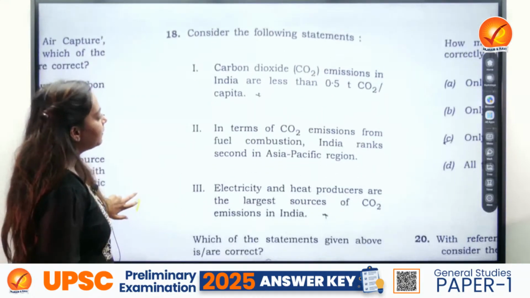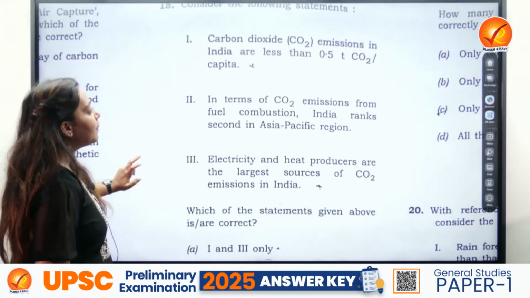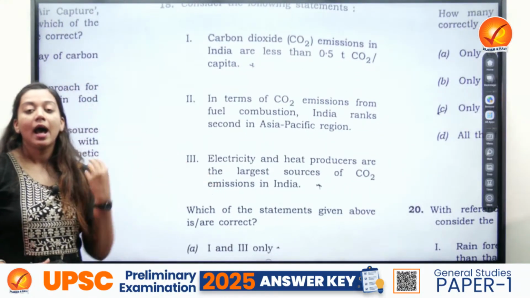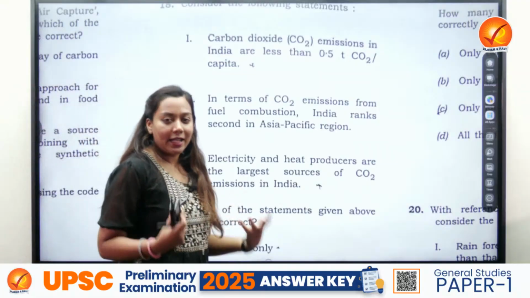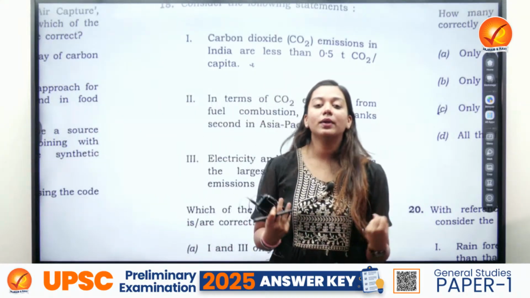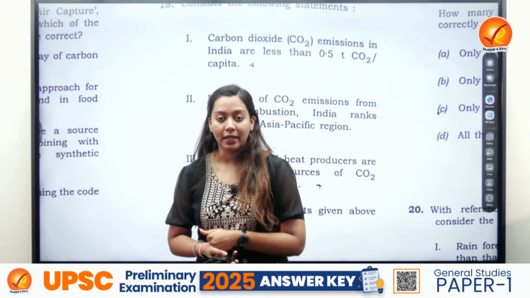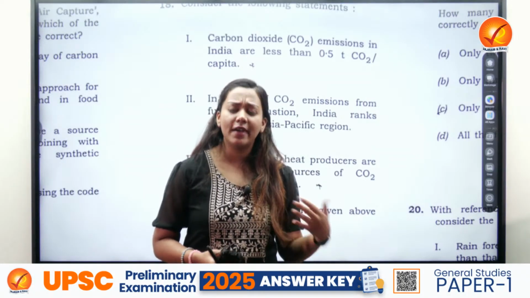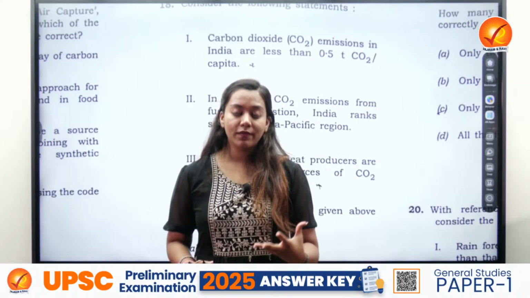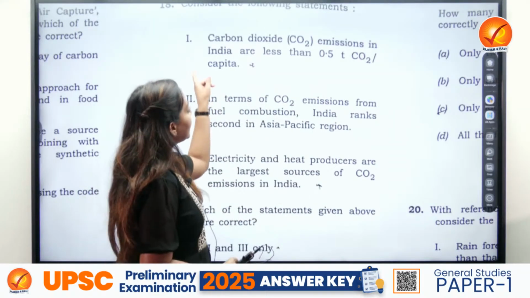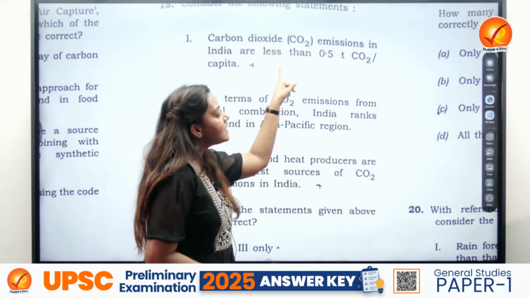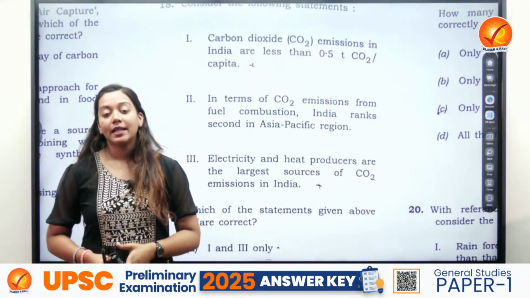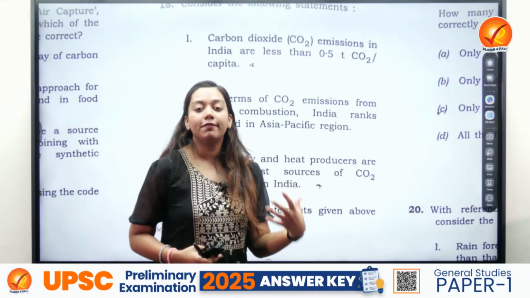Now, next question is about the carbon dioxide emissions. Now, in a time where we all are fighting with each other about carbon equity, we all know that the pollution level, the greenhouse gas emissions are very, very high. In that scenario, if a statement comes to me and says that carbon dioxide emission in India less than 0.5, then obviously that would be a controversial fact.